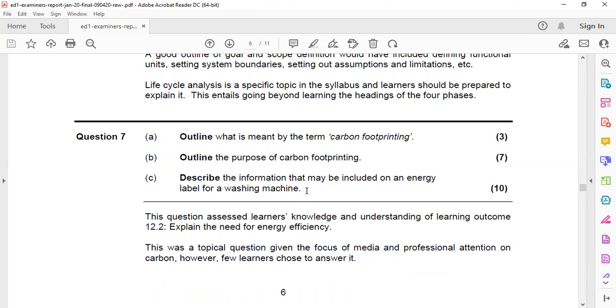So describe the information that may be included on an energy label for a washing machine. It will have the name of the manufacturer. It will have the name of the trademark. It will have the energy consumption. So what information will an energy label for a washing machine have? The amount of water that will be used. The amount of electricity that will be used. And the total energy consumption, and how energy consumption can be minimized. This information you can easily write.